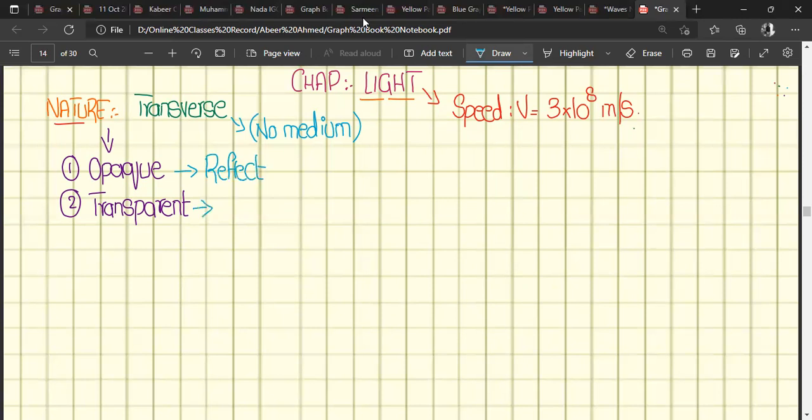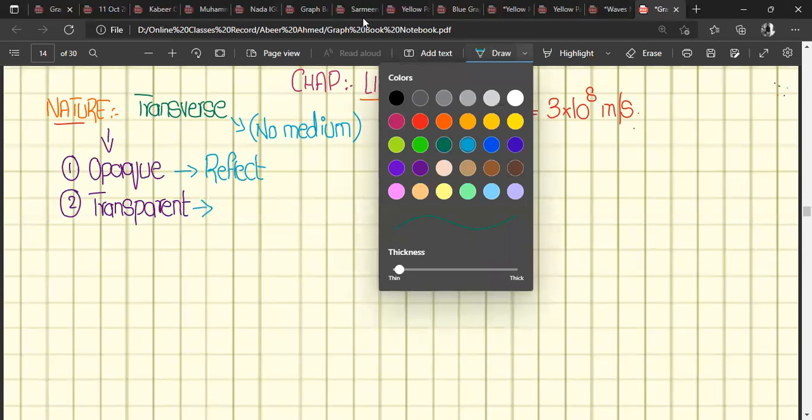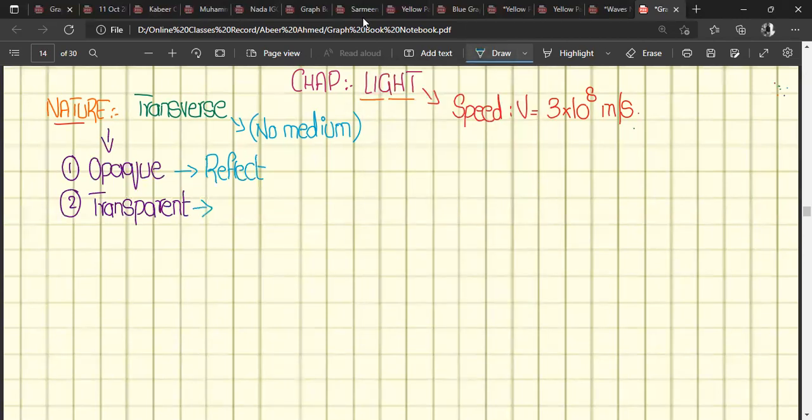And if light passes through a transparent material, will light reflect or refract? It will pass through it? Yes, but after some refraction, because there is a change of medium.